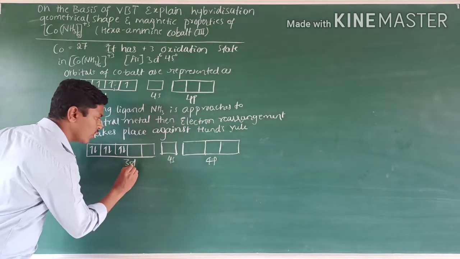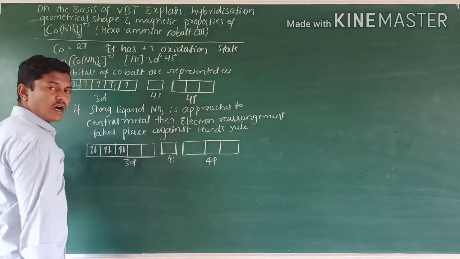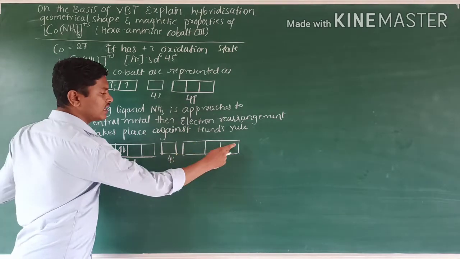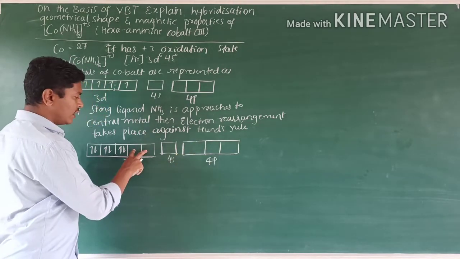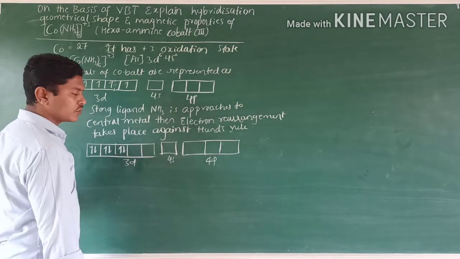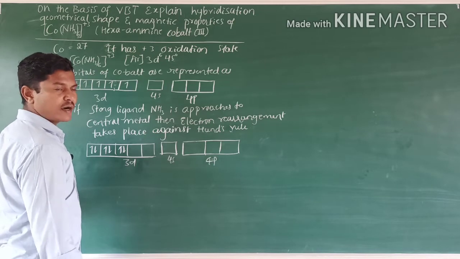Two 3d orbitals, one 4s orbital and three 4p orbitals undergo hybridization to give d2sp3 hybridization. These give equivalent hybrid orbitals, that is, d2sp3 hybrid orbitals.